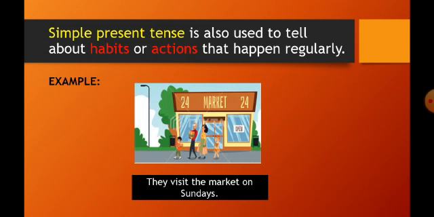Simple present tense is also used to tell about habits or actions that happen regularly. Now, children, you may see the example, the picture below. Here, this example tells us that they have the habit of visiting the market every Sunday. Okay, so we have used simple present tense to tell about the regular habit.